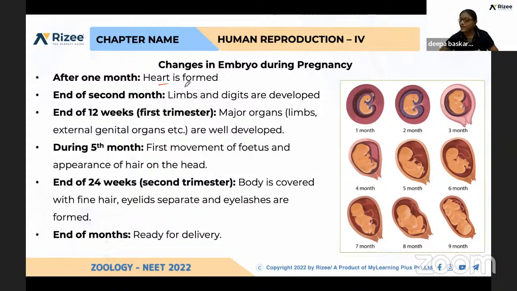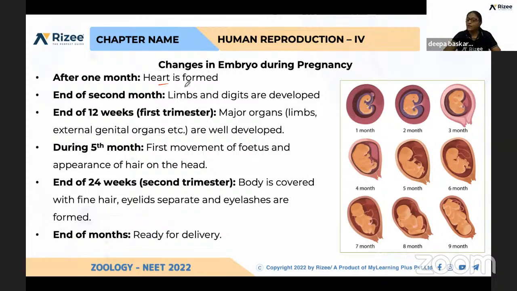Okay, and after that, each and every month it is given like this: day 1, fertilization happens; day 2, two-cell stage; day 3, 16-cell morula is formed; day 4, blastocyst is formed; day 8, implantation happens; and day 12, complete entry of the blastocyst into the endometrium, that is, gastrula formation happens on the 12th day.